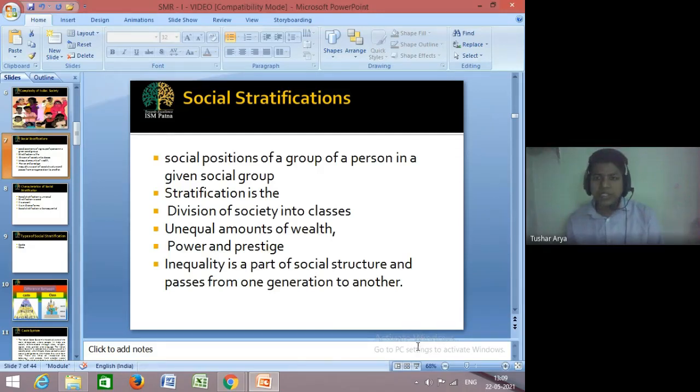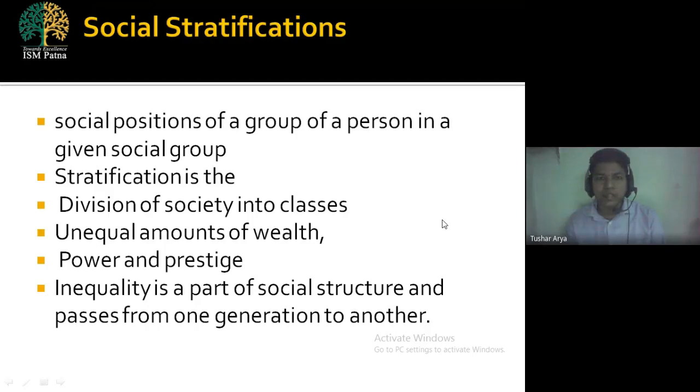Today we are going to deal with the topic social stratification. What is social stratification? We are going to know about it. Okay. In the earlier lecture we have seen about the Indian society. The next topic after Indian society is social stratification. Okay, so we are going to deal with it.